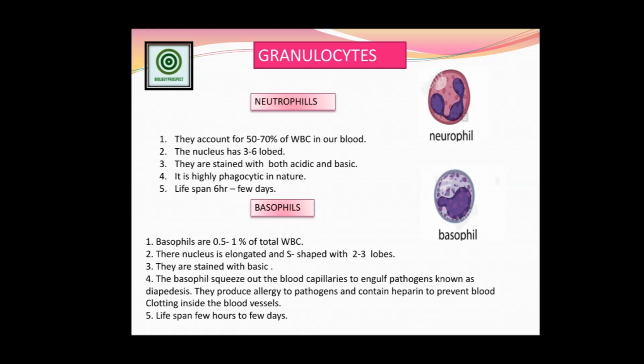So neutrophils, acidic and basic both are stained here. 50 to 70% of WBC in our blood is neutrophil, and its lifespan is 6 hours to a few days. And obviously, how would we recognize and diagnose the picture of the neutrophil? The neutrophil's nucleus contains a minimum of 3 and a maximum of 6 lobes. Clear, friends? Next, coming to the second granulocyte of the WBC, that is basophil.